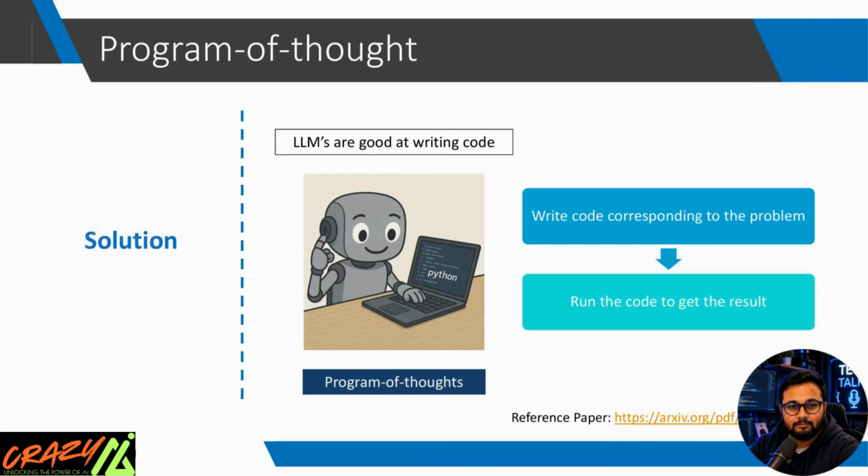Now let's understand the complete workflow. Curious? It's actually much simpler than it sounds. There are only three major steps. Step 1. AI receives the question. For example, what is the EMI for a 10 lakh rupees loan at 9% interest? Instead of immediately calculating, AI says, I'll solve this using Python. Step 2, AI generates Python code.